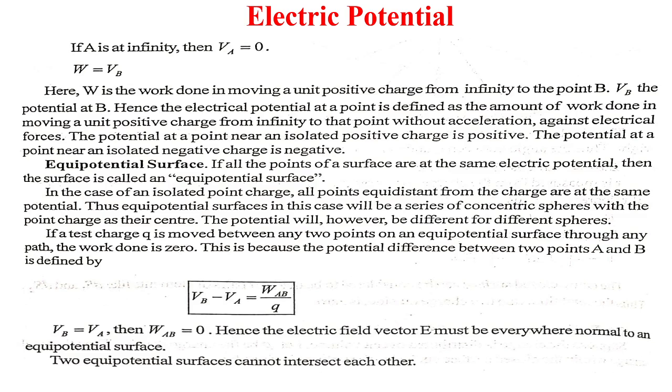If a test charge Q is moved between any two points on an equipotential surface through any path, the work done is zero, because the potential difference between two points A and B is defined as VB minus VA equals WAB/Q. If VB equals VA, then W equals 0. Hence, the electric field vector E must be everywhere normal to an equipotential surface. Two equipotential surfaces cannot intersect each other.